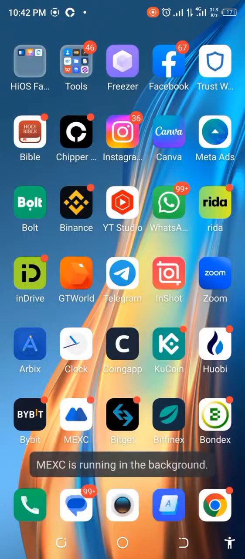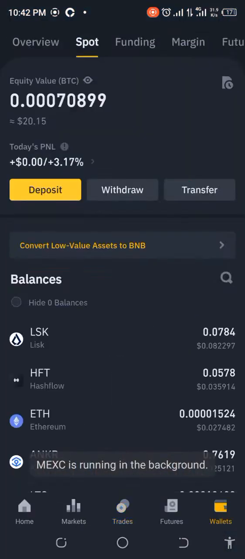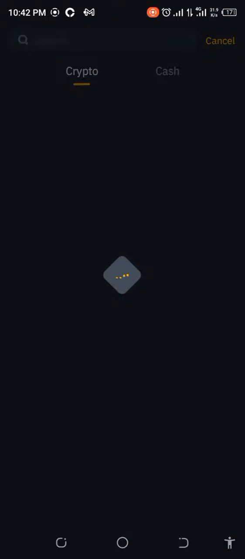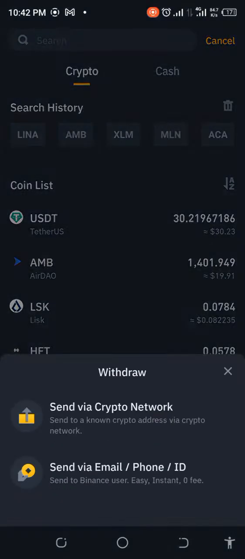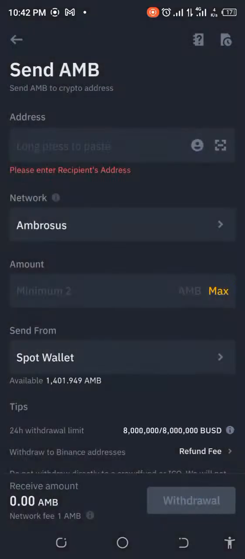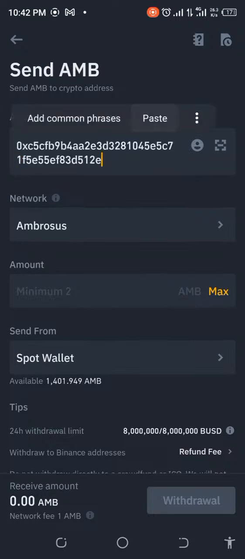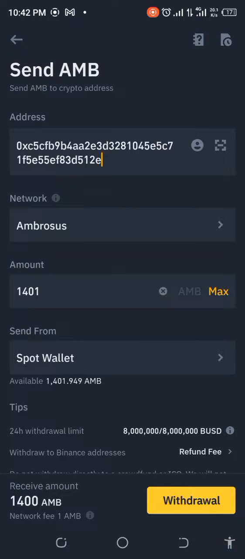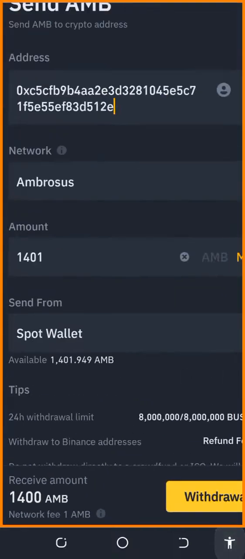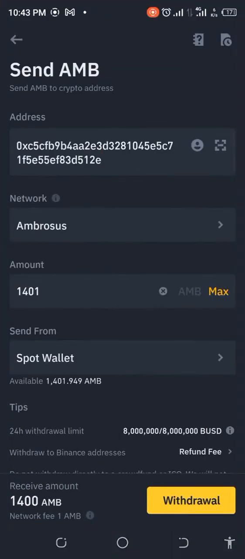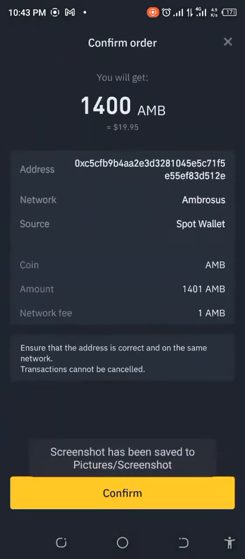Good. So we're going over to withdraw. And let's go. We have to do all these things really quick because you don't want anything to go down. So we're selecting that, and we're going to put the address in there. Okay. And Ambrosos, you can see, is the same thing. So we're going to put max, and then we'll see. It's showing you how much it's going to take. It's taking 1 AMB, so that's fine. We're going to get 1400 AMB. So I think that's it. Let's go ahead and get this withdrawn. Okay, so we're going to get that done quickly.